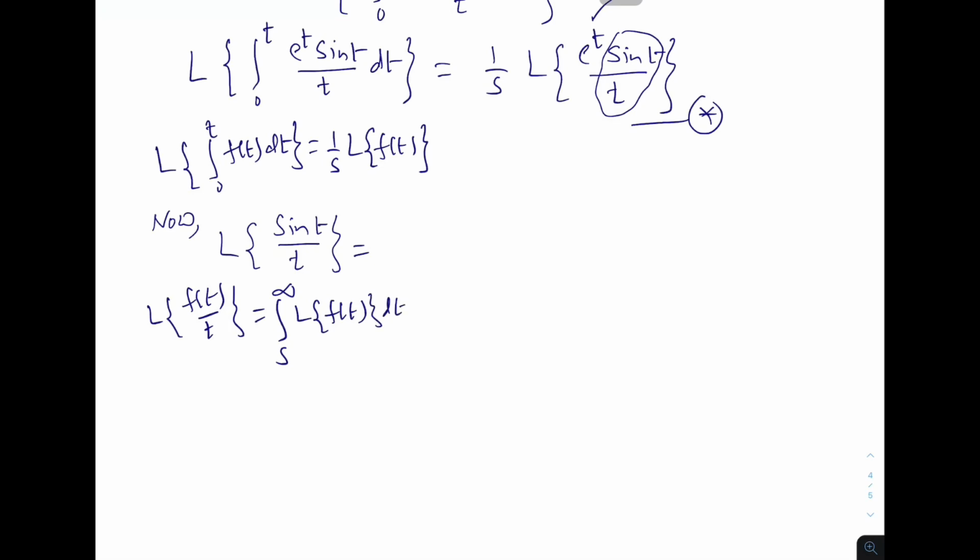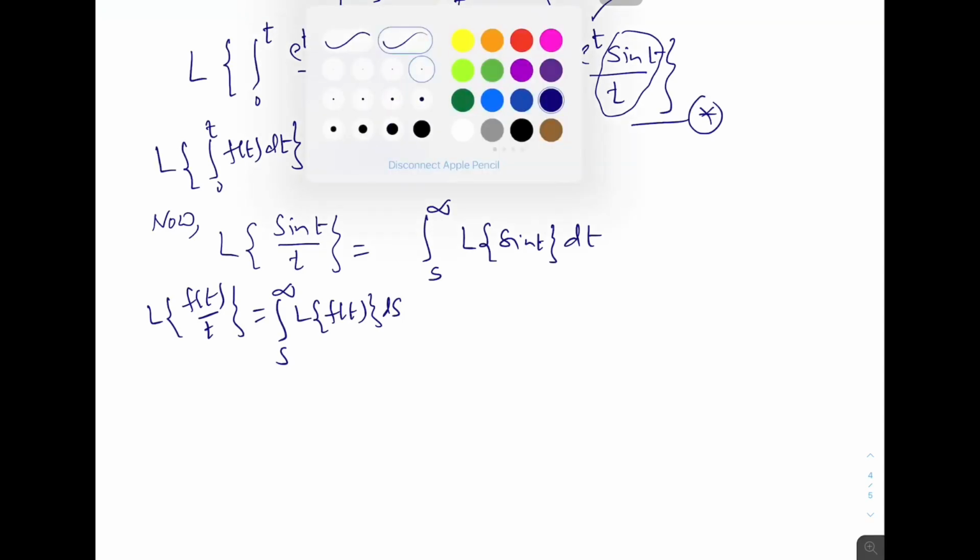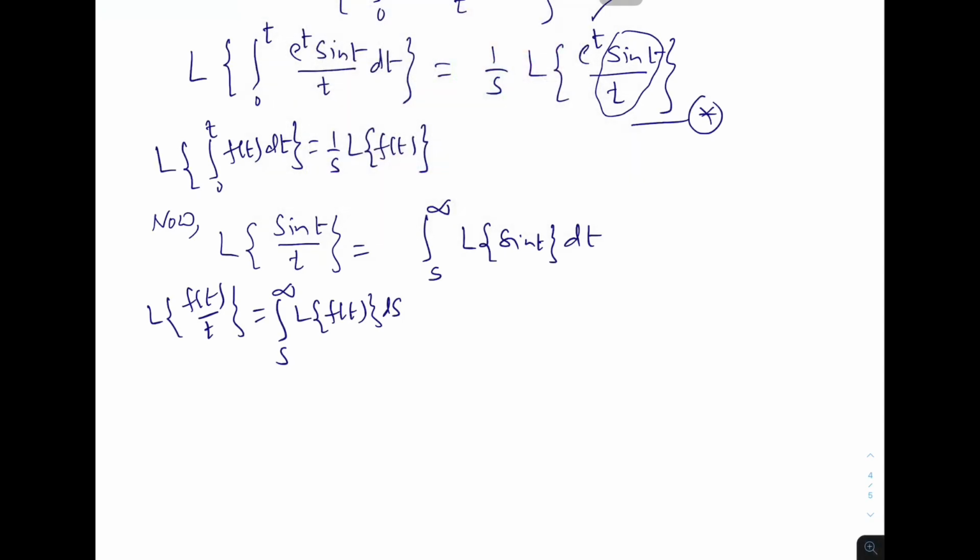So you need to remember those formulas. So integration s to infinity Laplace transformation of sin t ds, sorry, not dt, this is ds, the variable is s, take care.